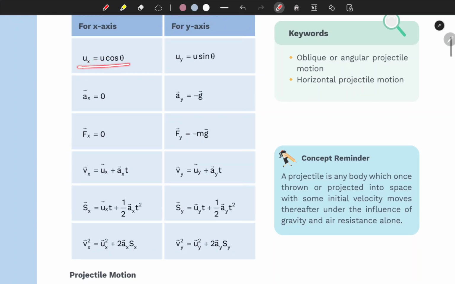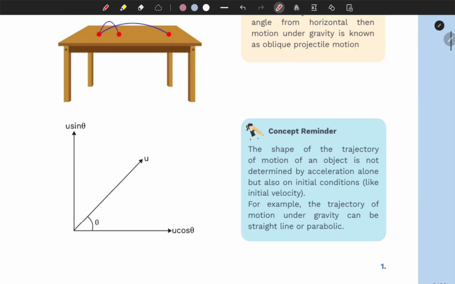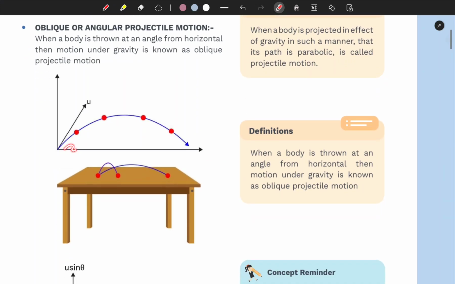So ux, where x represents your x-axis, the velocity responsible is u cosine theta, and for y it's u sine theta. Here your ax is the acceleration. ax is 0 because there is no acceleration on the x-axis, it's just the velocity u cosine theta.